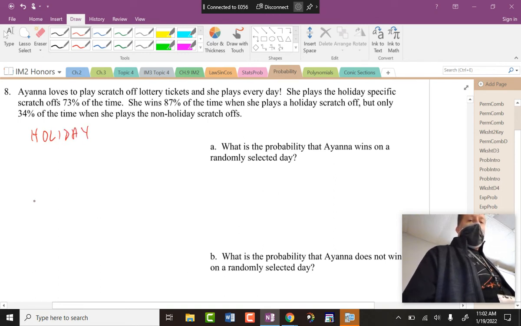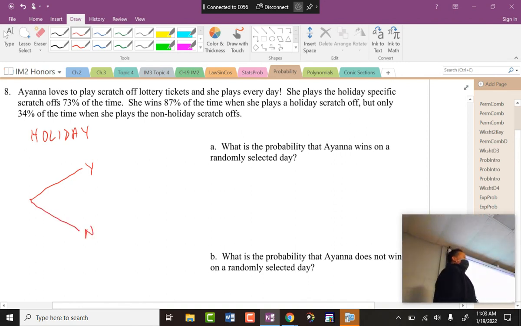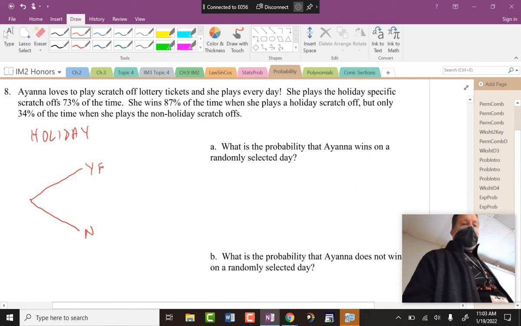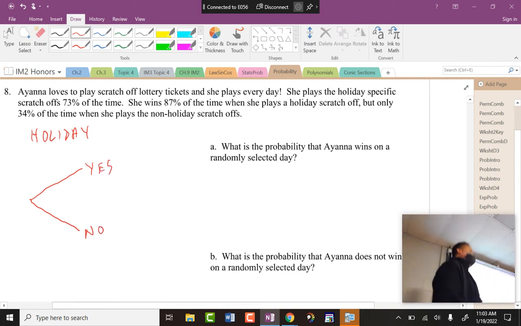And then I could take each branch and reverse it: win or lose. Holiday ticket, yes or no? I'll play the holiday ticket or I won't play the holiday ticket. I guess that's the best way that we could say that. I don't really care how you label it. It's all about getting the correct percentages. So whatever, it doesn't matter.